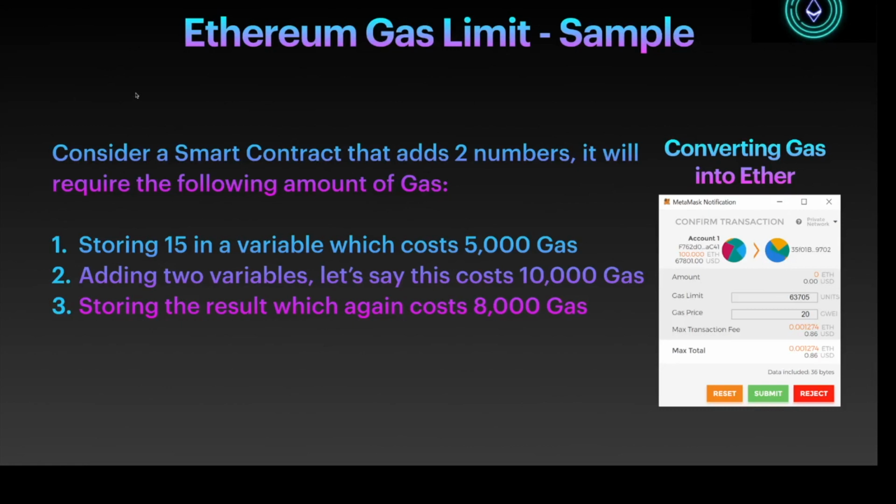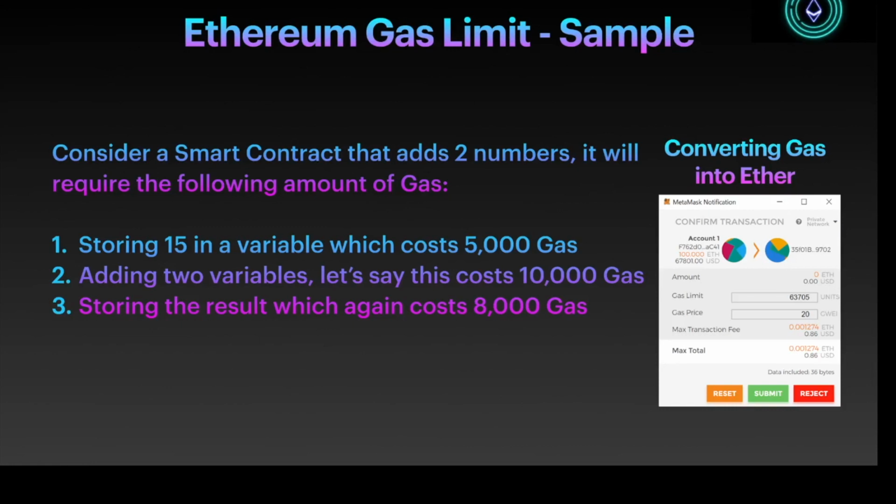Now let's take a good sample here. Consider a smart contract that adds two numbers. In the first step, you store a number, 15, into a variable. Let's say this costs about 5,000 gas units. The second step is adding two variables together, and let's say this costs around 10,000 gas. Then storing the result again will cost you about 8,000 gas. If you add all this, it comes to about 23,000 units of gas, and that is what it takes to execute this transaction, this smart contract.